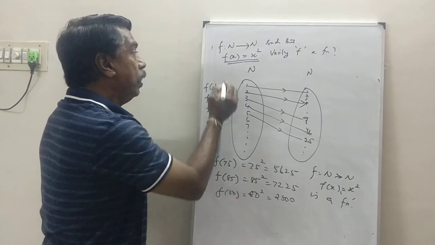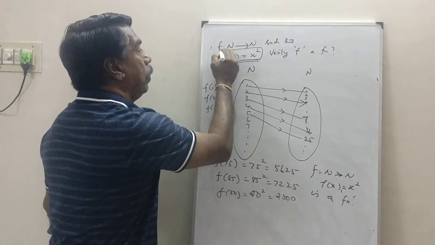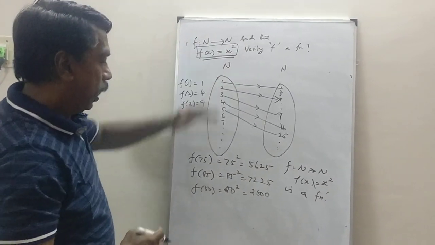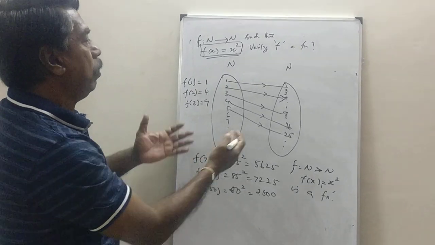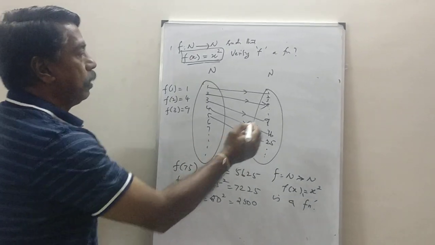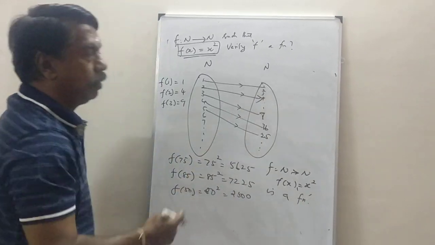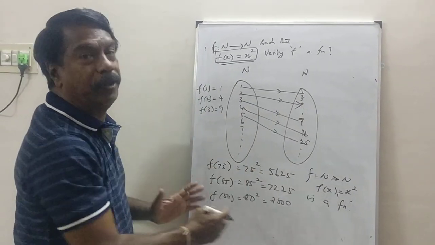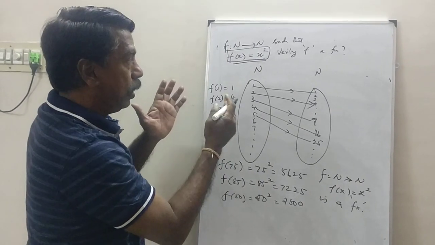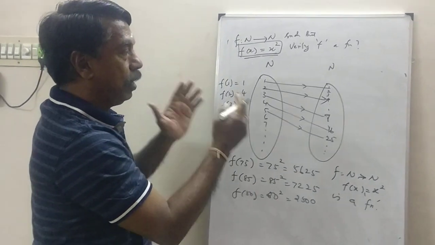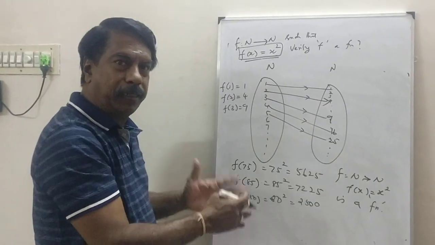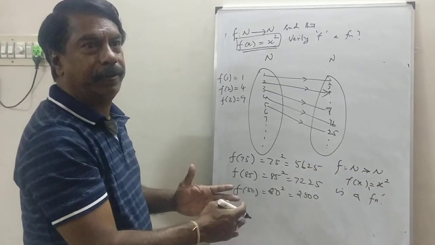Definitely a function. They will be giving the rule. So, just to recall what we learned here: we learned cross product, we learned relation, and now we are learning what is function. The relations are subsets of cross product, and function is nothing but one of the relations.